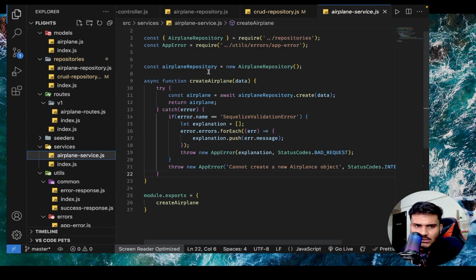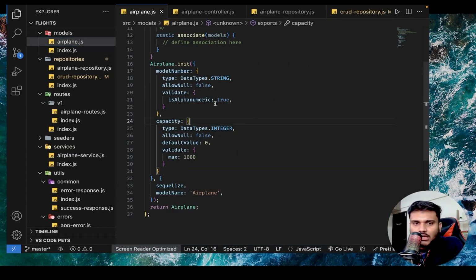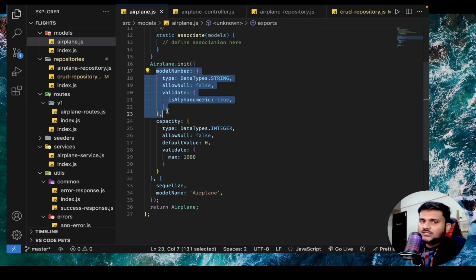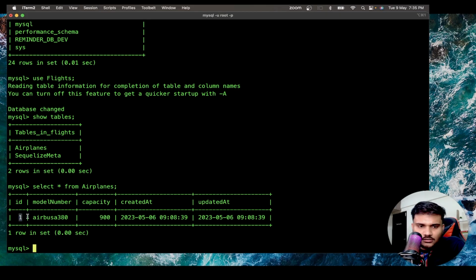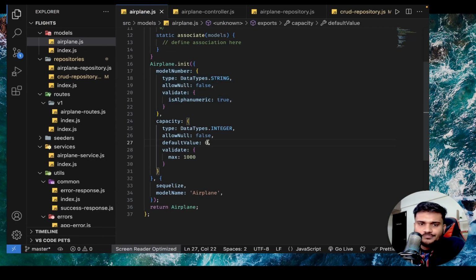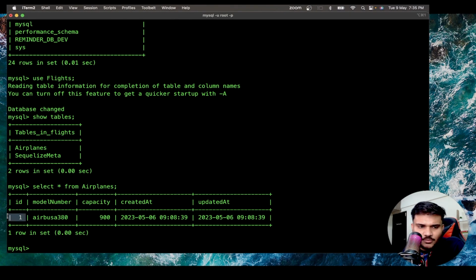Now I'm not that happy currently with our model, because I'm going to again make a change to it. You can see currently there can be multiple entries of an airplane. And to be very honest, there can be multiple entries of an airplane, but currently we have this id property. So what can happen is, for example, Vistara can have 5 Airbus A380. There can be 5 Airbus A380. All 5 will be unique based on this id. So even this current situation is good.